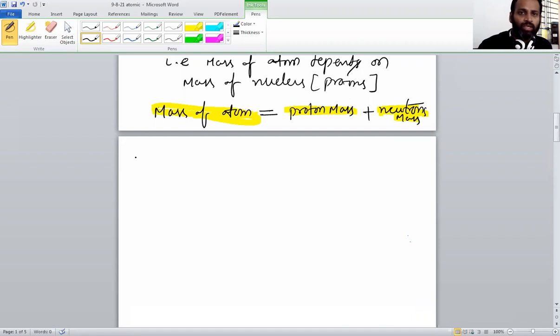So Rutherford atomic model is a simple way to identify that electrons are revolving around the nucleus as planets revolve around the sun. That is a good thing actually, and this is also correct. Mass of atom is equal to proton mass plus neutron mass, but Rutherford said mass of atom is equal to proton mass only, but that is wrong. Later Chadwick gave mass of atom is equal to proton mass plus neutron mass. This is the most important. Got it, everyone? So next, what are the drawbacks?